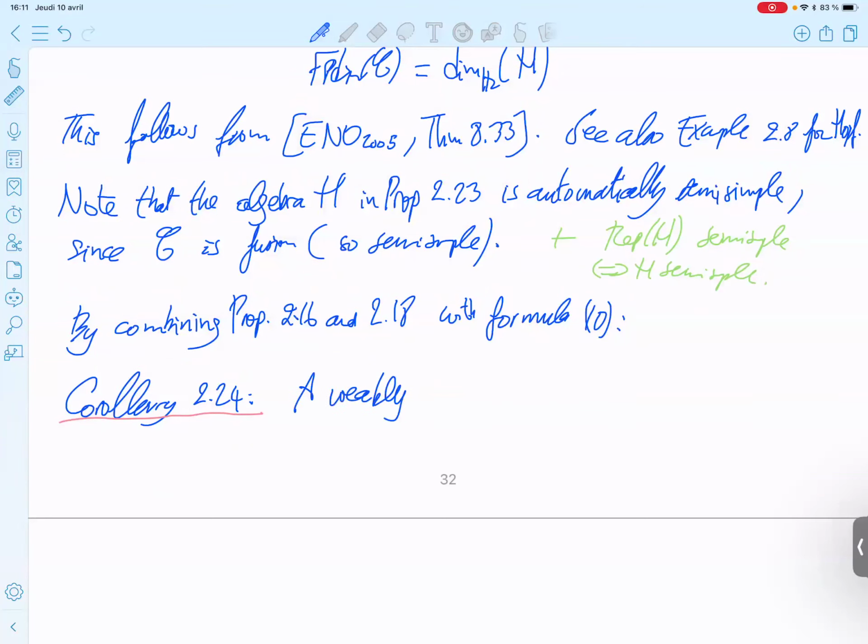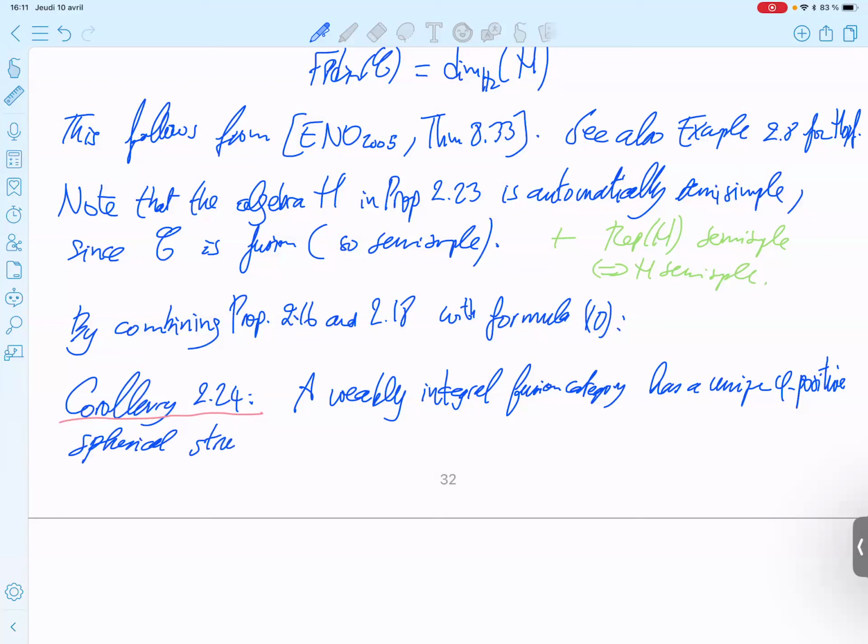A weakly integral fusion category has a unique phi positive spherical structure for each field embedding phi from this field of cyclotomic reals to the reals.